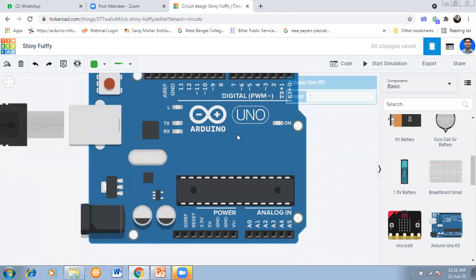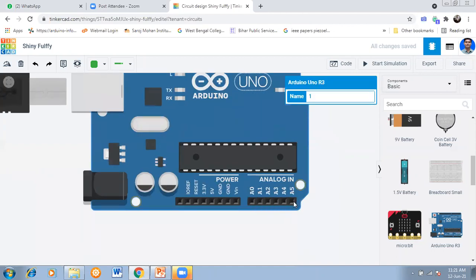Now see, there are some analog pins, A0 to A5. 6 pins are analog pins. That means analog signals can be read here. We can read analog data here. So when we use an analog sensor, that sensor can be used here, on either A0, A1, A2, A3, A4 or A5. Any one pin you can use. We will go for that.